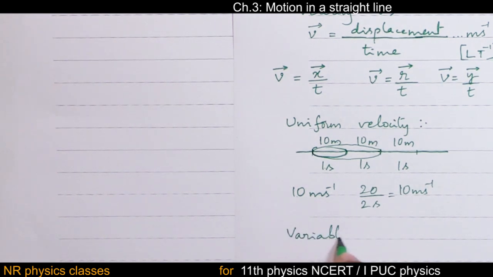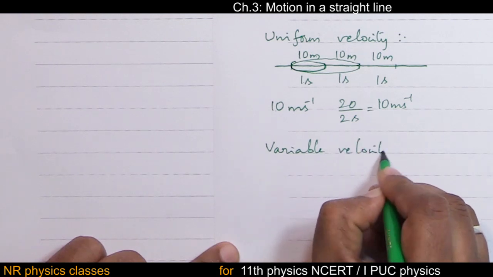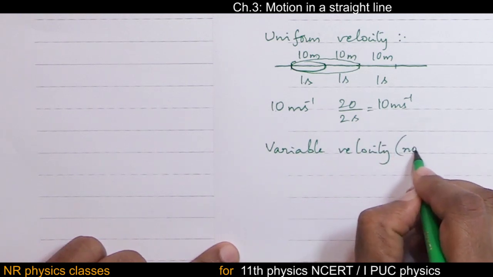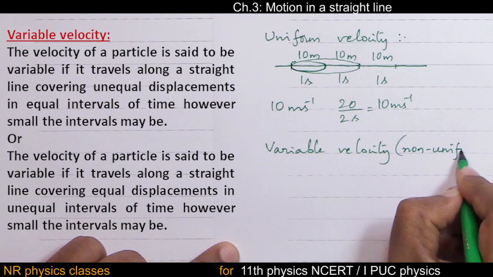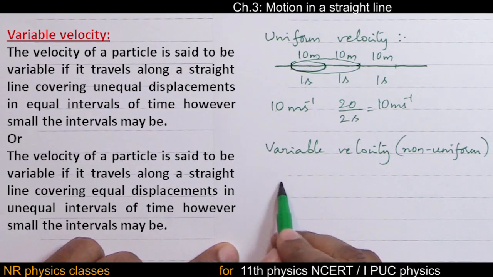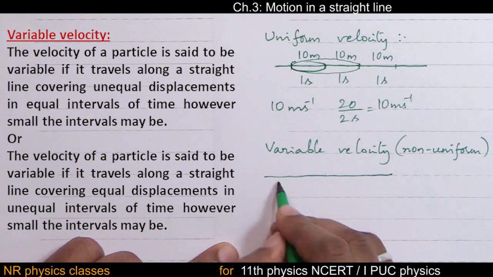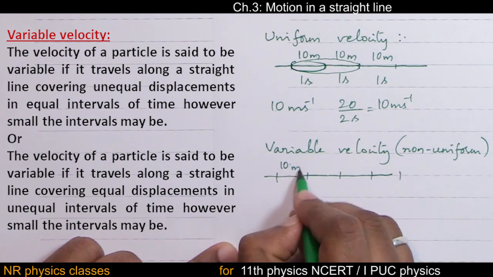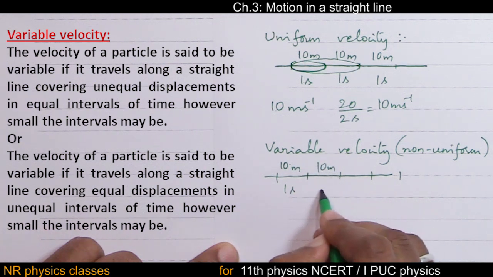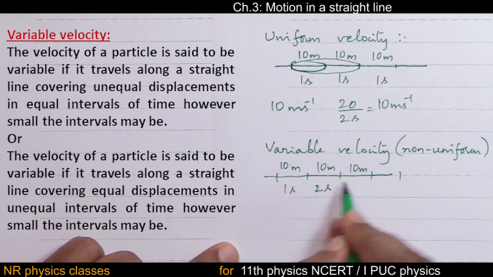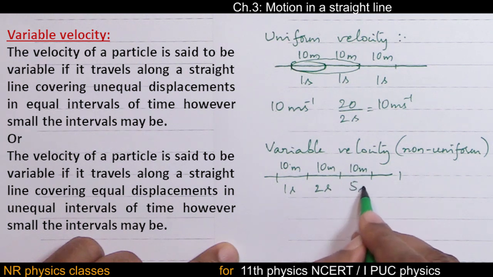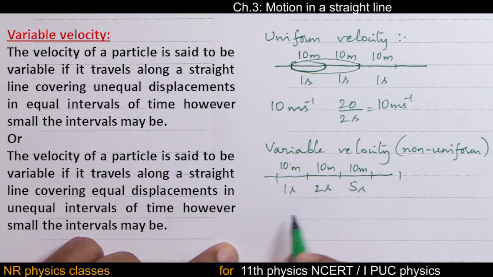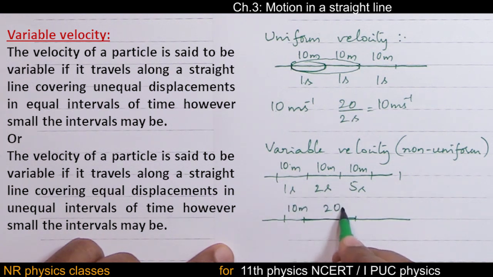Variable velocity, or non-uniform velocity. Velocity is said to be non-uniform if a body covers equal displacements in unequal intervals of time, or unequal displacements in equal intervals of time.